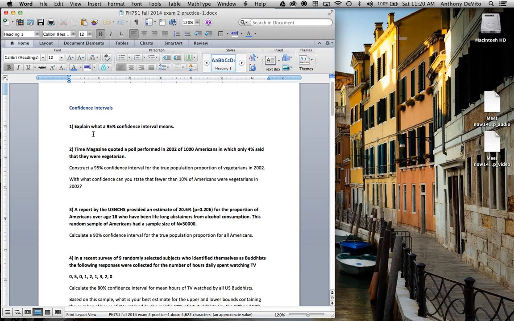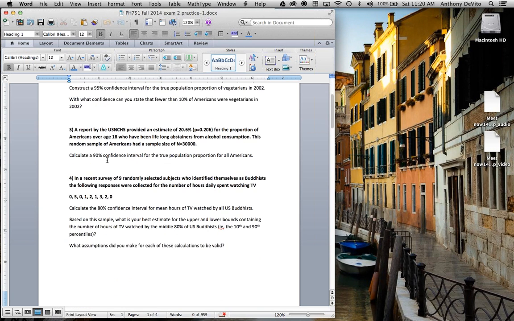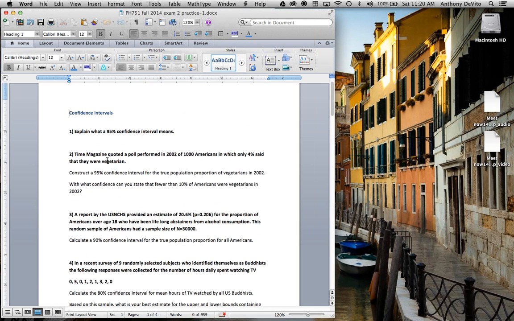Okay, first thing we did, we opened up a document which is on Blackboard now that Professor Waldron loaded, which is a series of examples of the kind of material that might be on the test on Monday, and we started to review a number of these problems. The first one, explain what a 95% confidence interval means. Well, we discussed that it was the range within which we can be 95% certain that we have actually captured the real population mean.